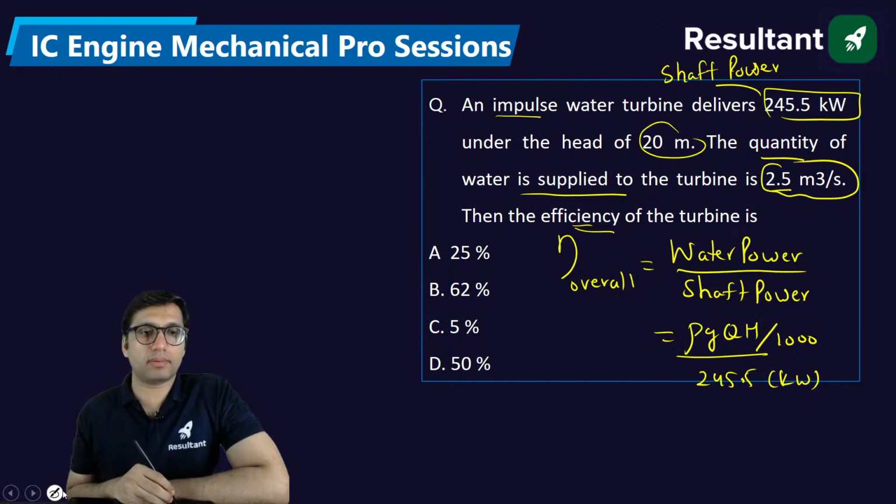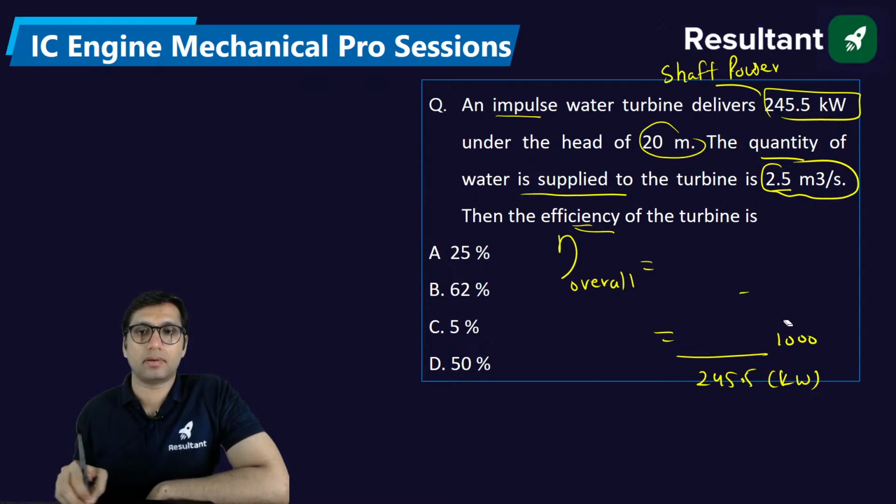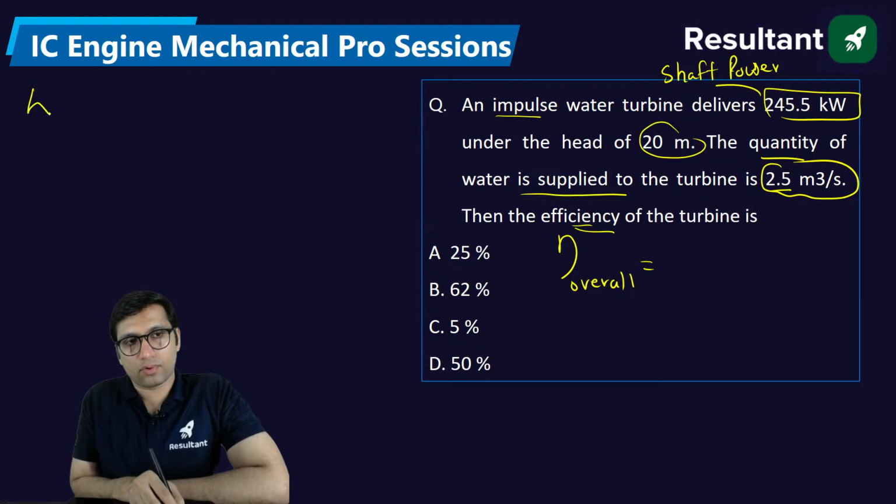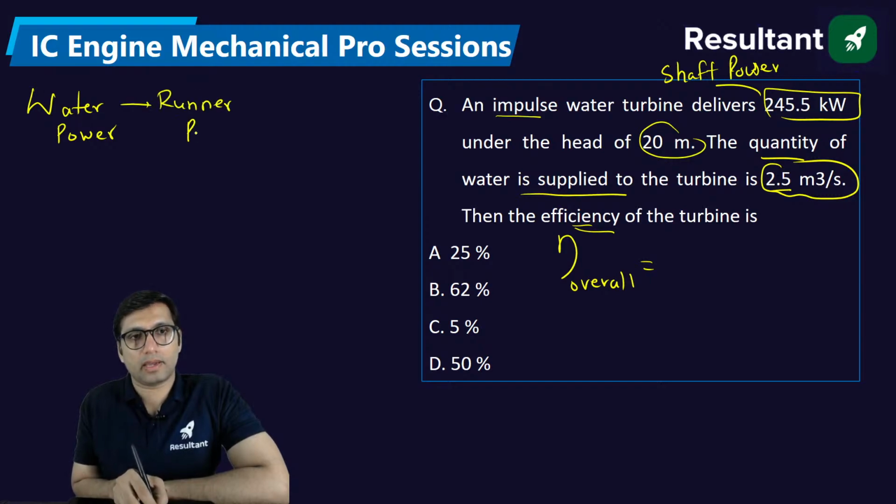Oh, I have done some wrong calculation here. It is not a pump, sorry, it is a turbine. In case of a turbine, how does the power flow? Firstly, water power gives you runner power, and runner power gives you shaft power.